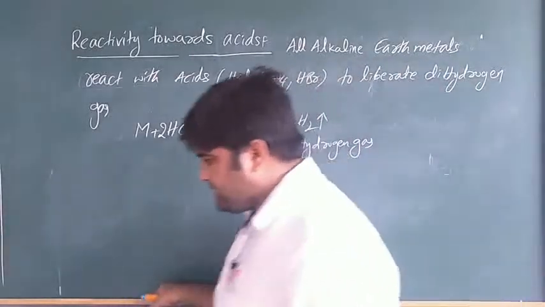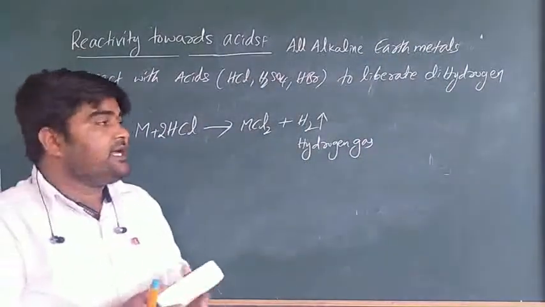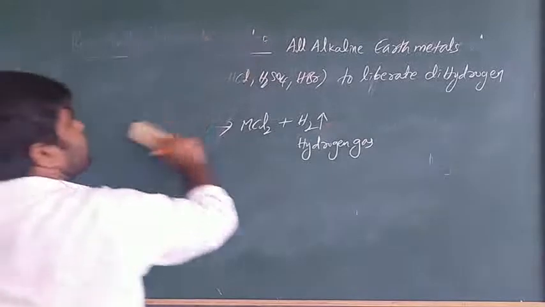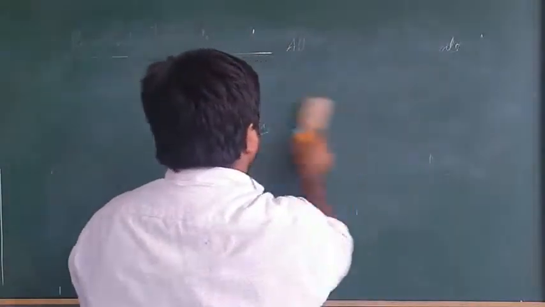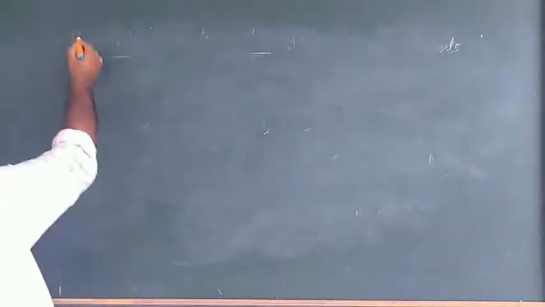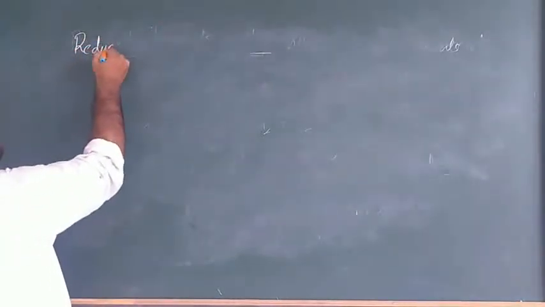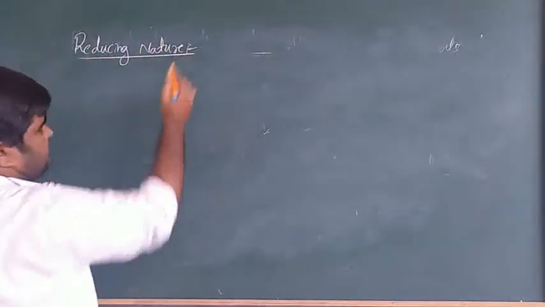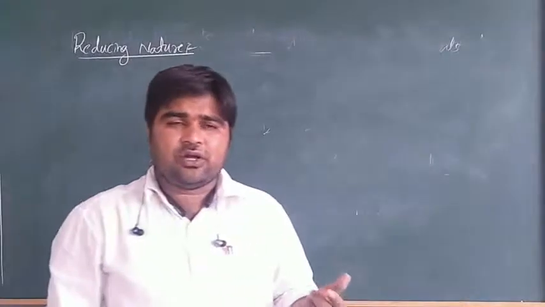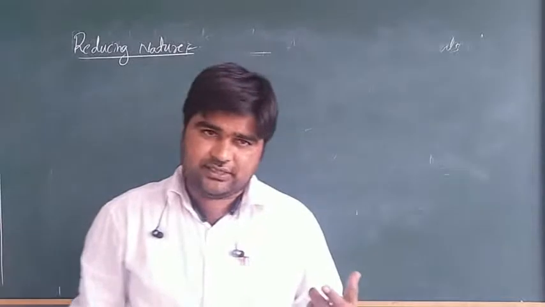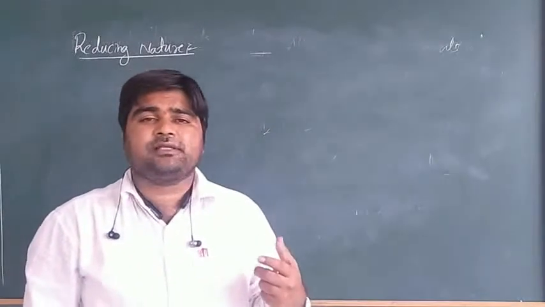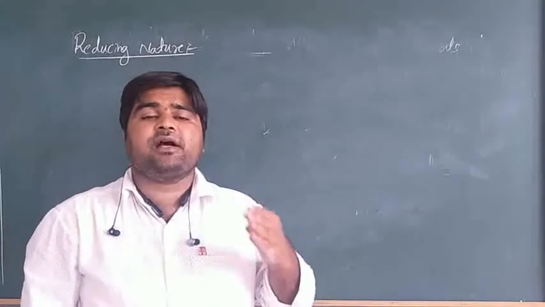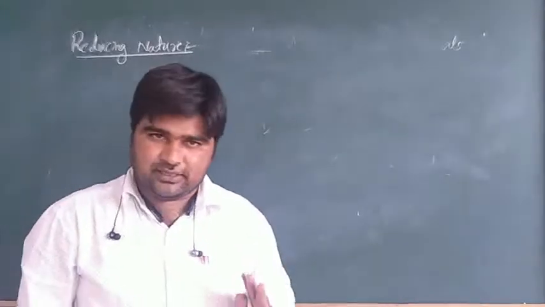Next one is reducing nature, the reducing nature of alkaline earth metals. You already know about reducing reagents. Alkali metals are strong reducing reagents. Alkaline earth metals also act as strong reducing reagents, but when compared with alkali metals, they are much less strong reducing reagents.